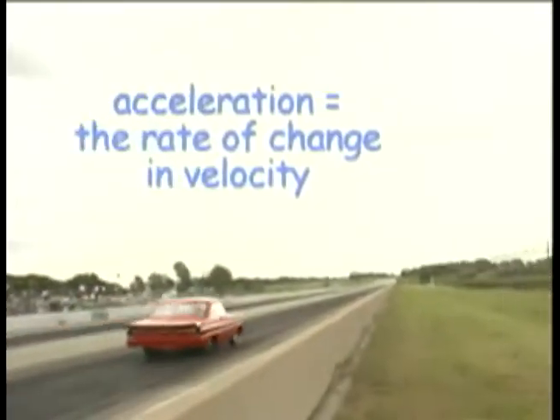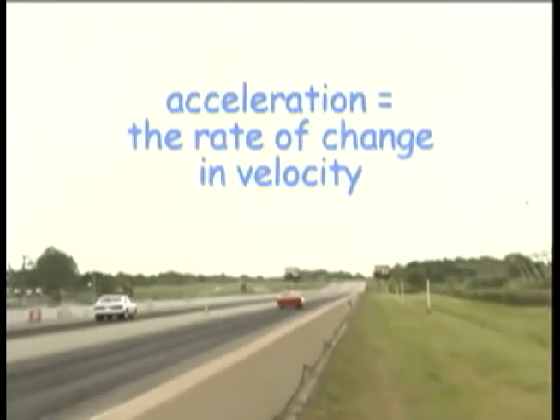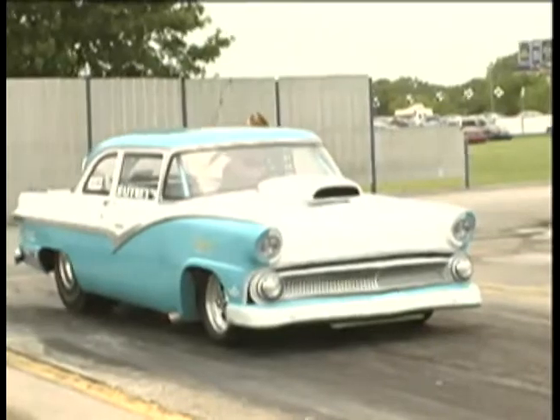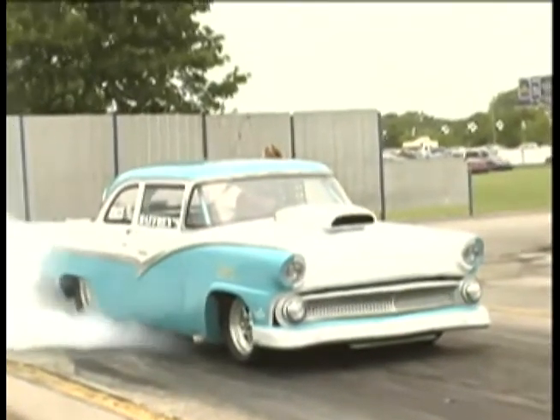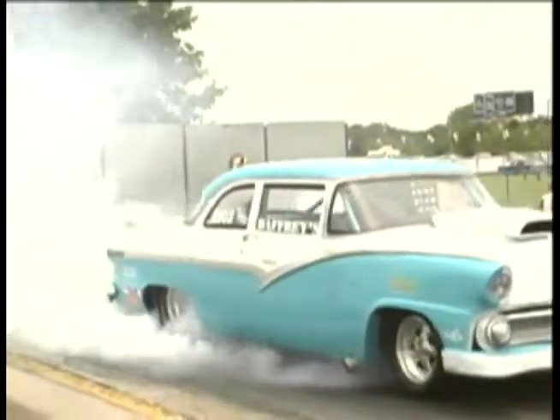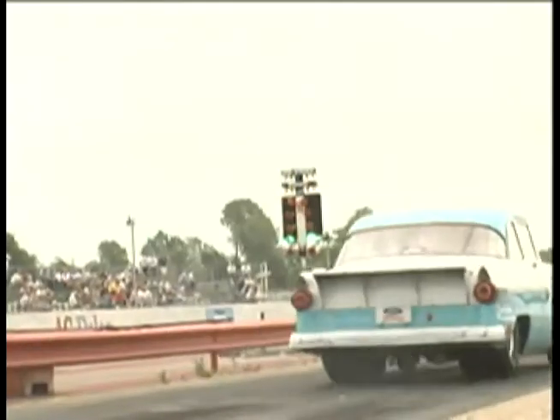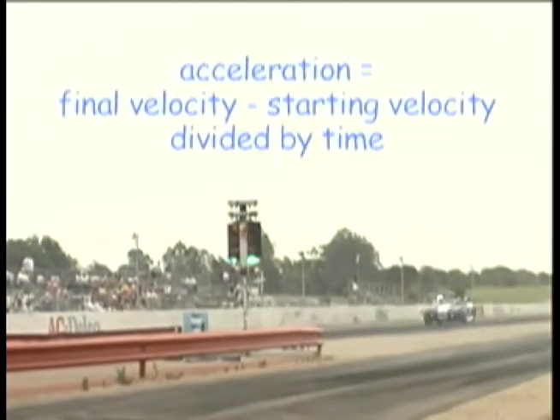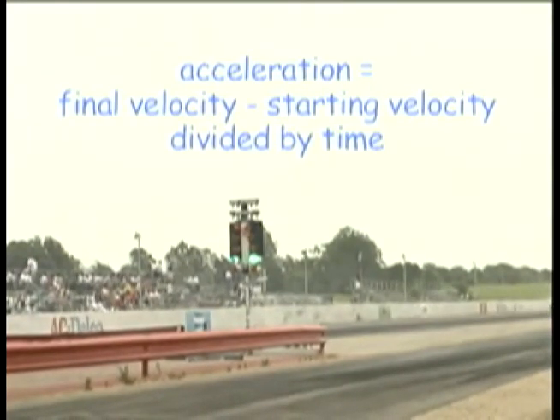Acceleration is the rate of change in the velocity of an object. We usually think of acceleration as the speeding up of an object, but there is more to it than that. Acceleration is calculated using the following formula. Acceleration equals the final velocity minus the starting velocity divided by the time taken to change the velocity.